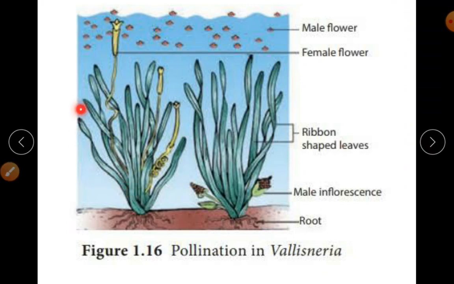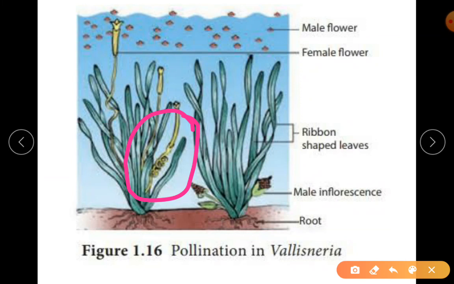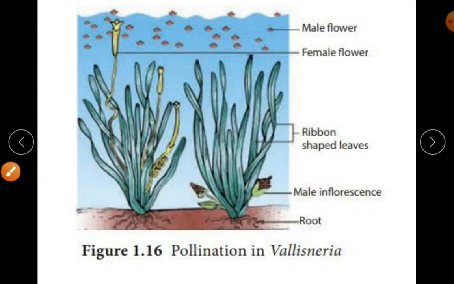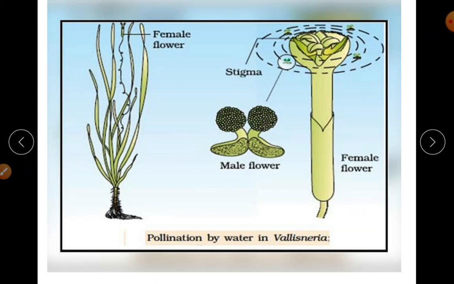See, the plant is submerged, whereas the flowers are released. The female flower emerges to the surface, whereas the male inflorescence releases the flowers to the surface of the water. You can see here something that is coiled. That is only after fertilization. The moment the male flower comes and sticks to the female flower, it immediately pulls down into a coil structure.